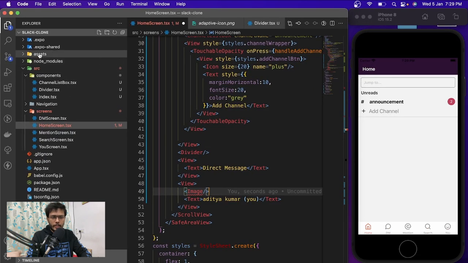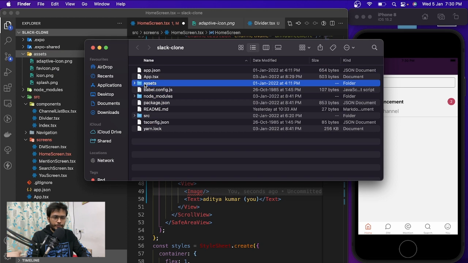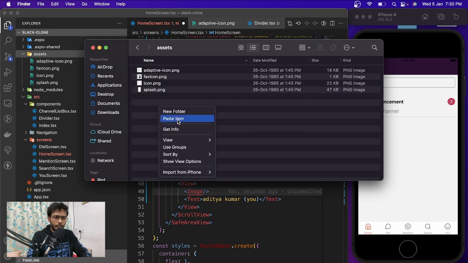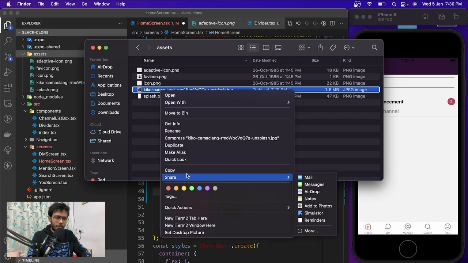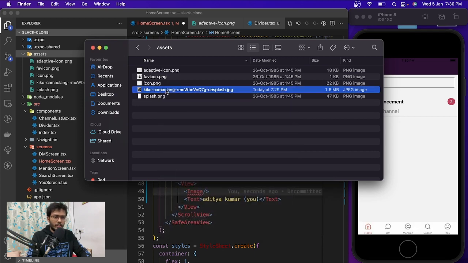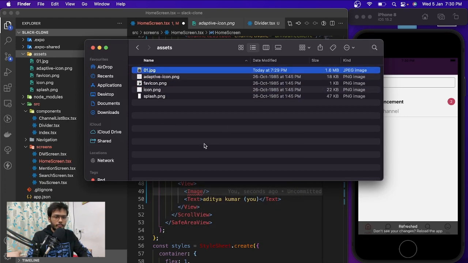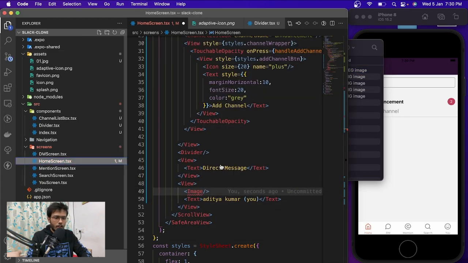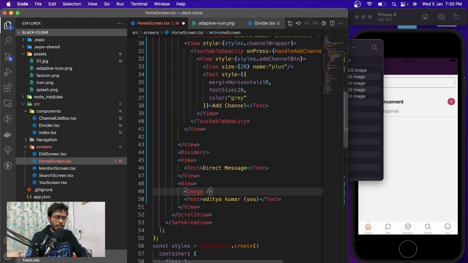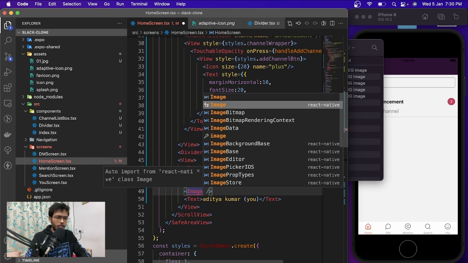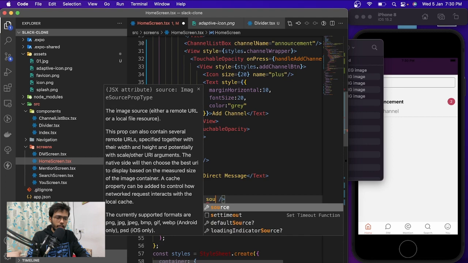We are going to have this in our assets directory, reveal in, paste item, and let's keep the name, I don't know, should I keep it like 01 JPEG. Okay, so over here I think I haven't imported the image already, so let's just import it.